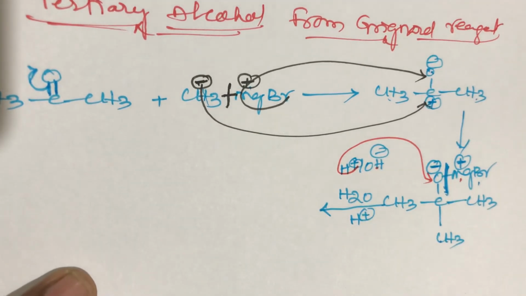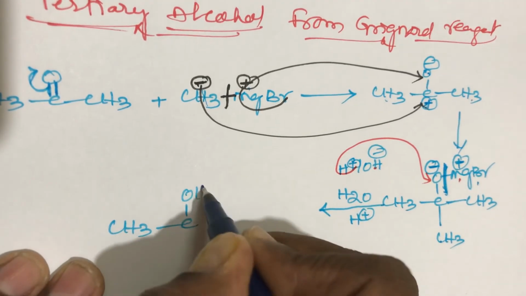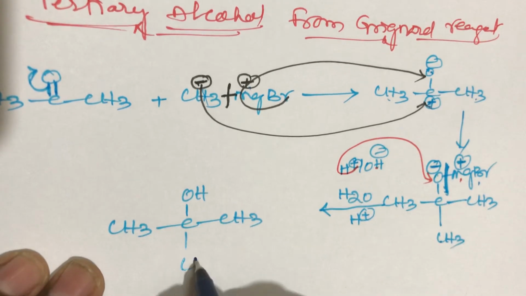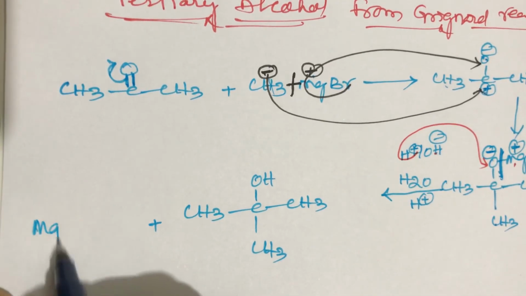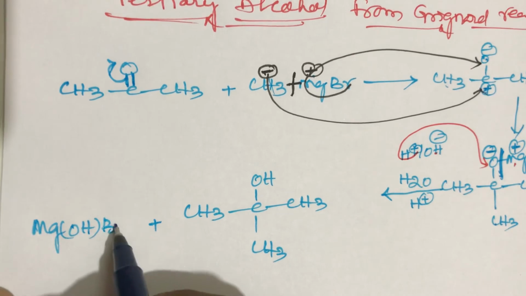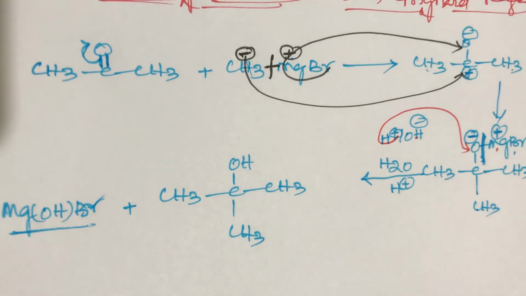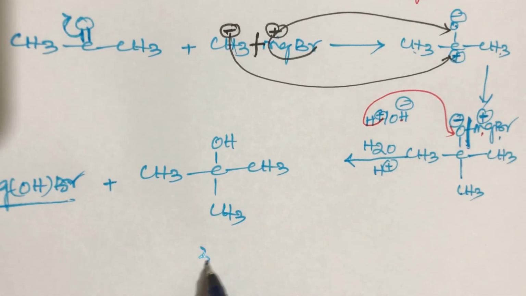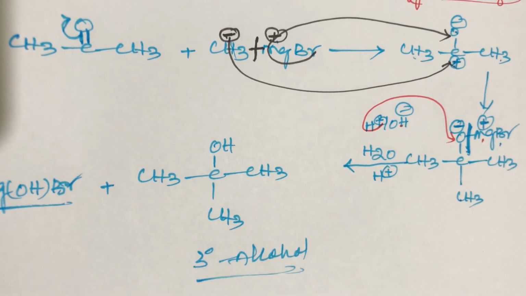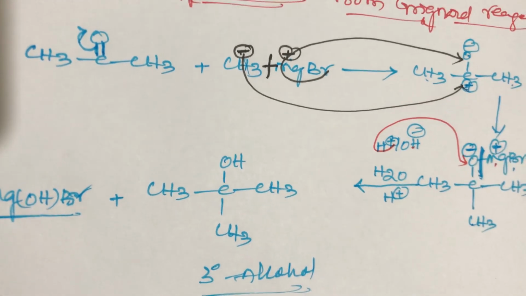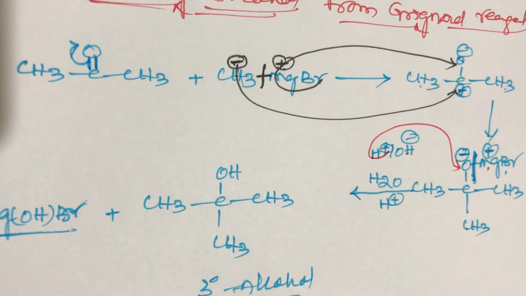So what is the final product in this reaction? The final product is CH3, C, OH, CH3, CH3, plus MgOHBr, magnesium hydroxy bromide, will be formed. This is the final product: a tertiary alcohol, tertiary butyl alcohol, will be formed. So primary, secondary and tertiary alcohols can all be prepared from Grignard reagent.